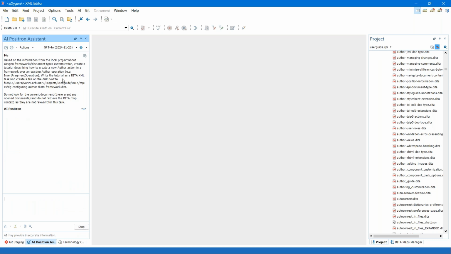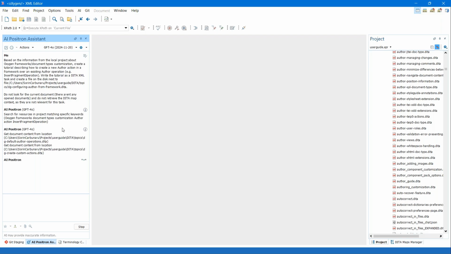If I send this request to the AI, I expect it to start performing RAG, and that's exactly what it did. So it found a couple of topics about the default author operations, how to create custom actions in a framework, and now it started generating the actual content.